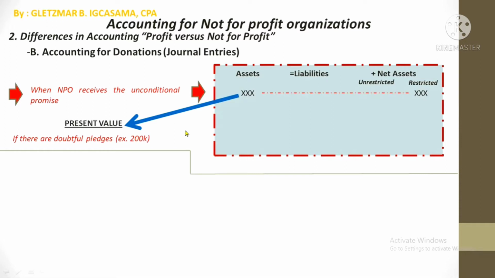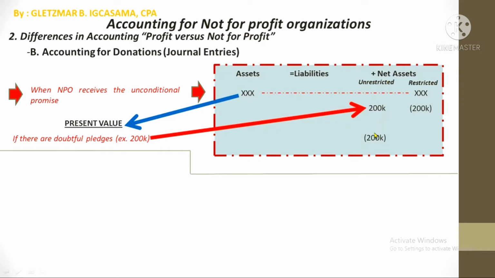So what will happen first is that the restricted net assets will be deducted by 200,000 and will be transferred to unrestricted net assets. Because you will need that later, because later you are to record doubtful pledges expense, and you need to deduct the expense from here. Because again, expenses can only be deducted from the unrestricted net assets.